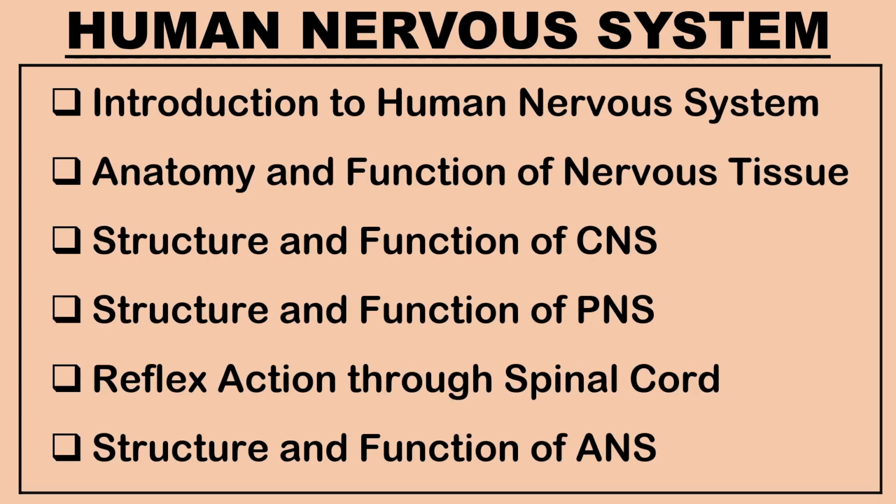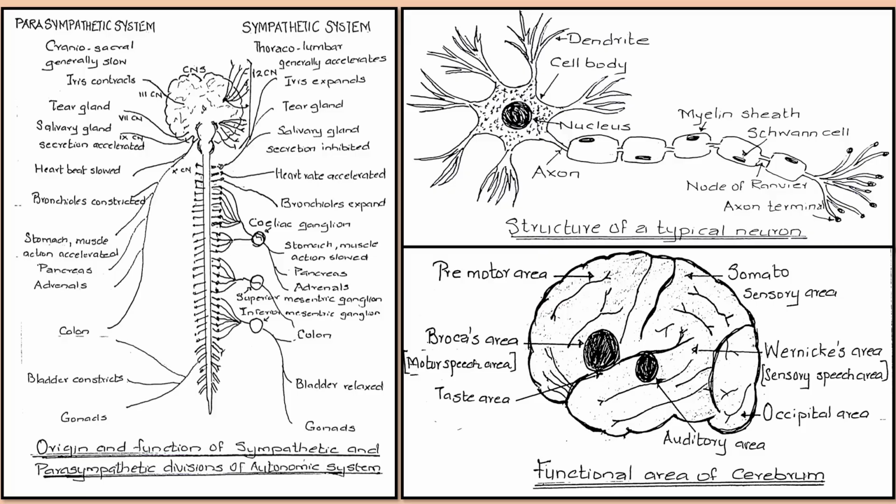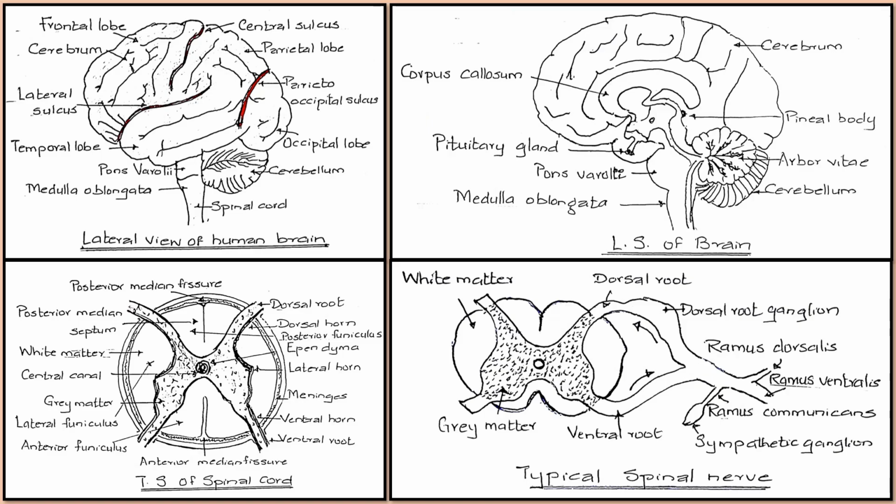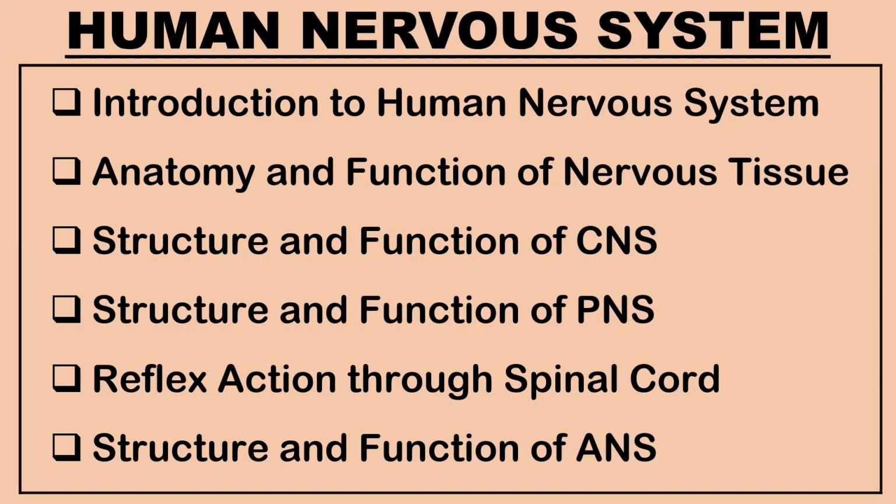Hello! In today's video, we shall learn in detail about the human nervous system. By the end of this video, you will have a clear understanding about the central nervous system, comprising the brain and the spinal cord, and the peripheral nervous system, comprising cranial nerves, spinal nerves, and the autonomic nervous system.